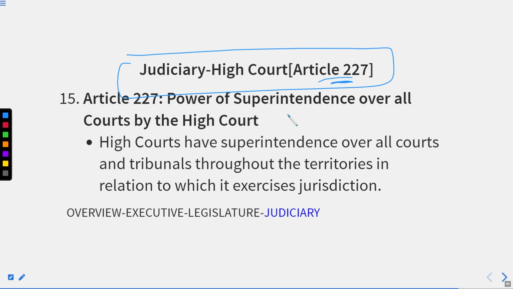High Court, Article 227. Power of superintendence over all courts by the High Court. High Courts have superintendence over all courts and tribunals throughout the territories in relation to which they exercise jurisdiction. It means if we have a state A, doesn't matter how many district courts and tribunals are present in this state, all of them come under the High Court, by virtue of Article 227. Alright.